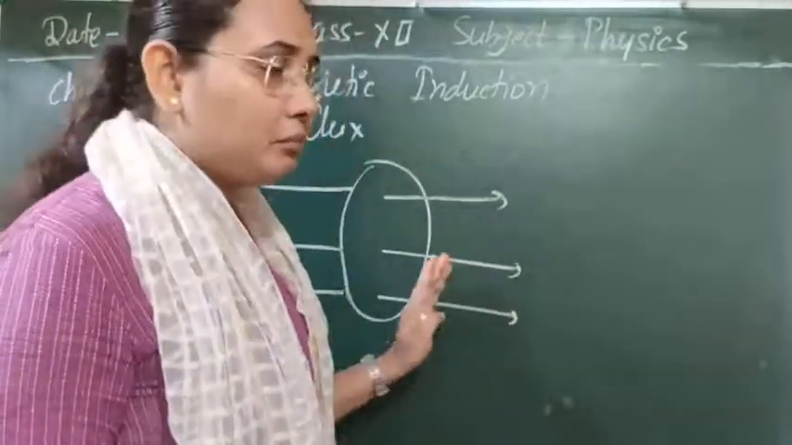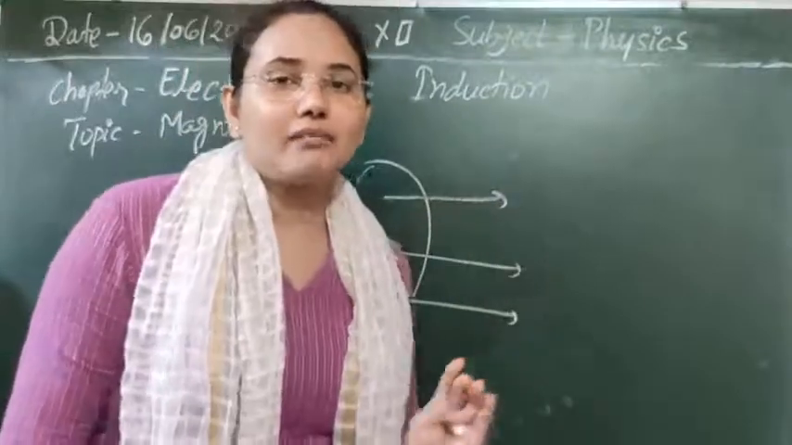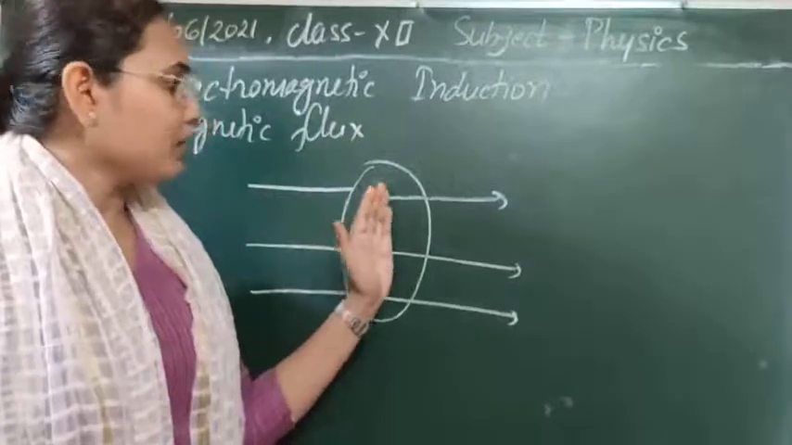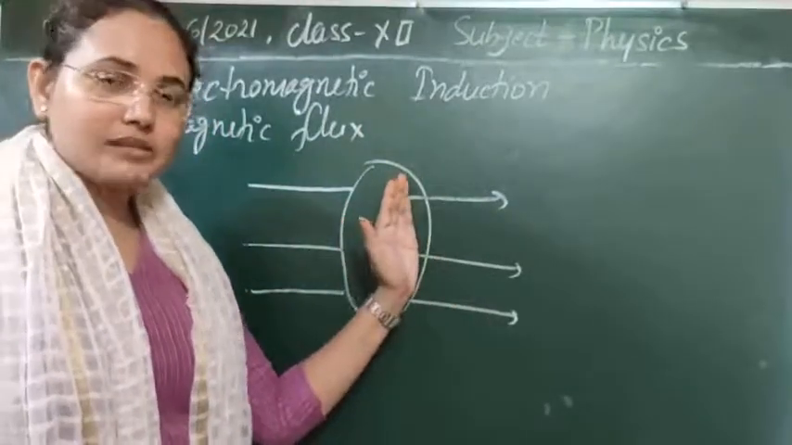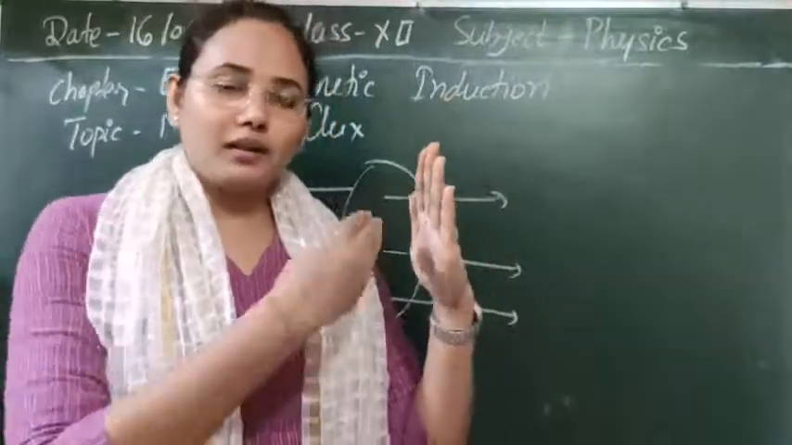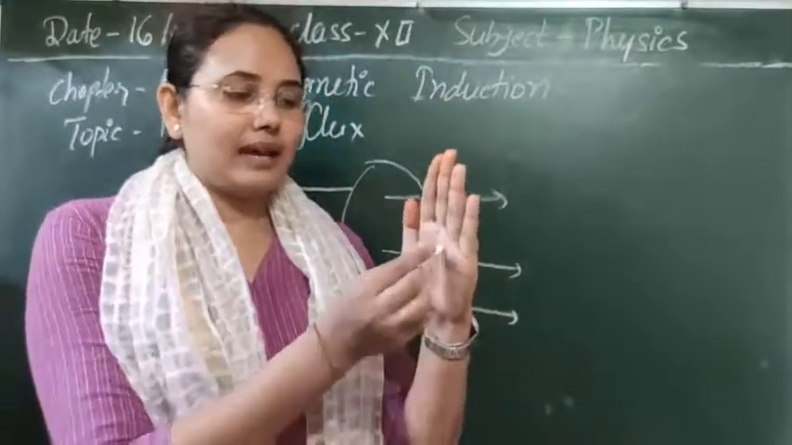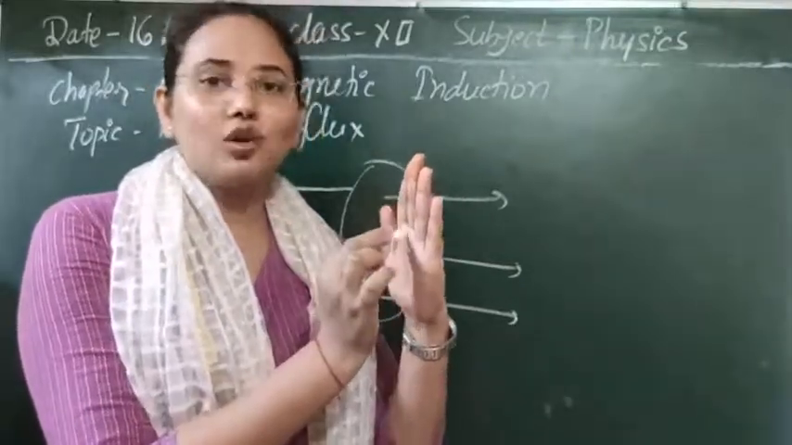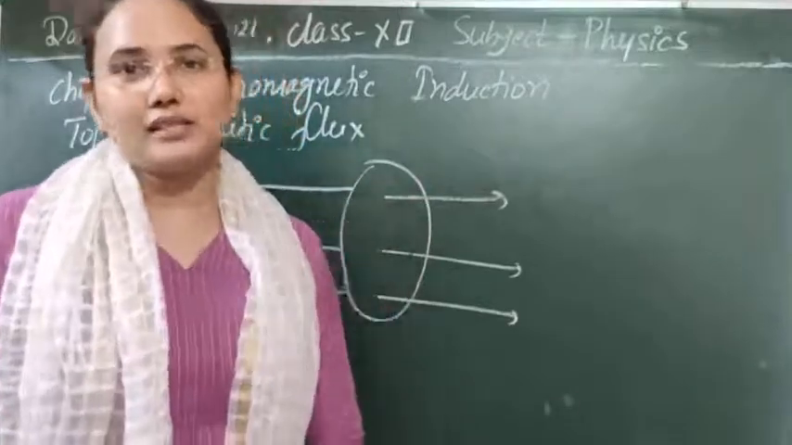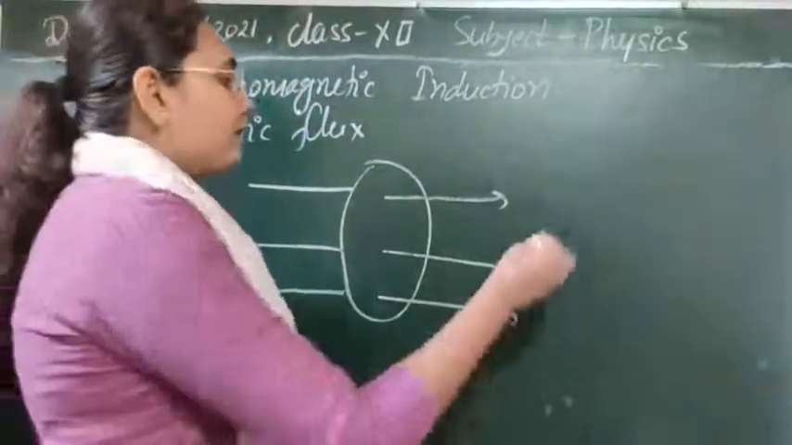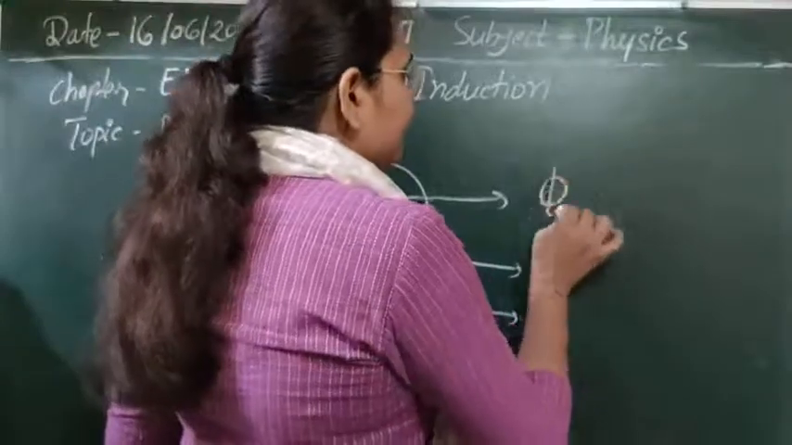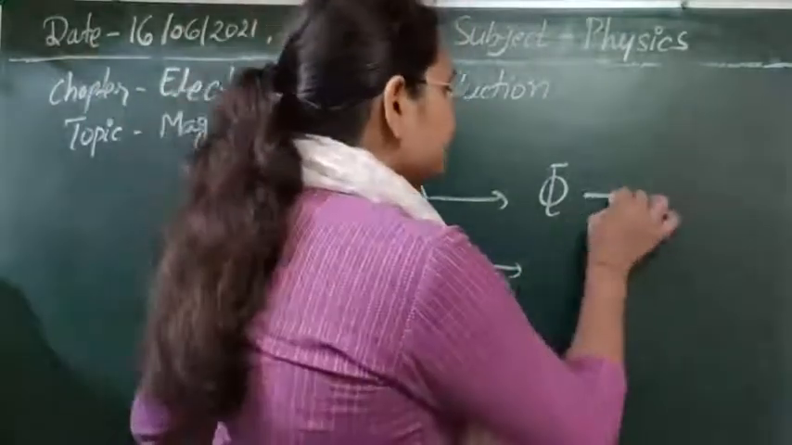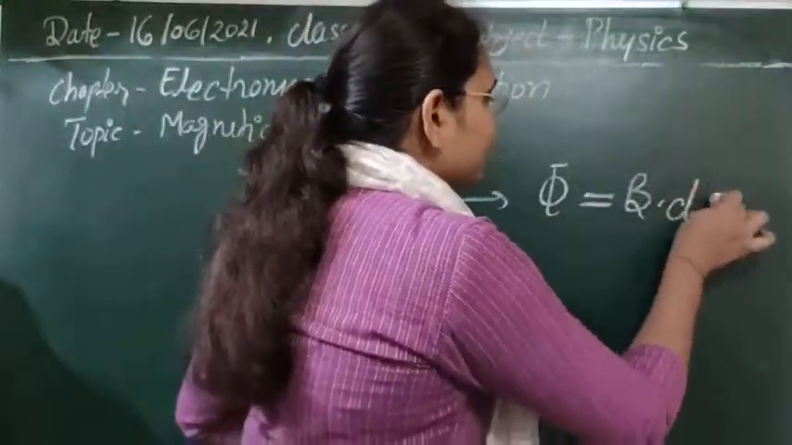One more thing: the magnetic flux that we calculate will be in the direction perpendicular to the surface, meaning if this is a surface through which the magnetic field lines are passing, they are passing normally through it. The number of lines passing normally per unit area is known as its magnetic flux. To define the magnetic flux we use a quantity phi, and phi is given by B dot ds.